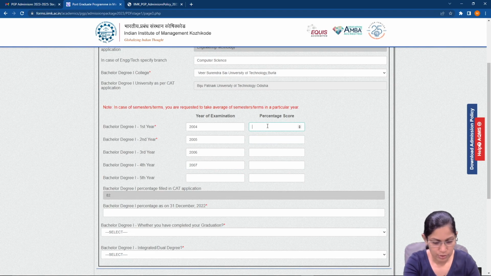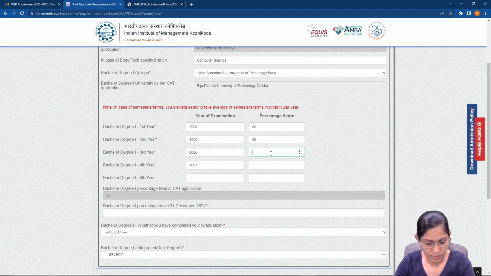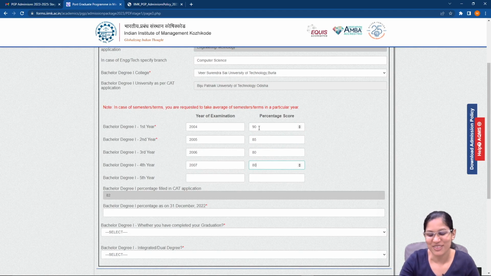So actually this one I do remember. I think it was 90. Not that it matters much. We just put in some random numbers. The only reason I remember my first year score is because I had to change my branch from mechanical to computer science. So I needed to get a minimum score for that.